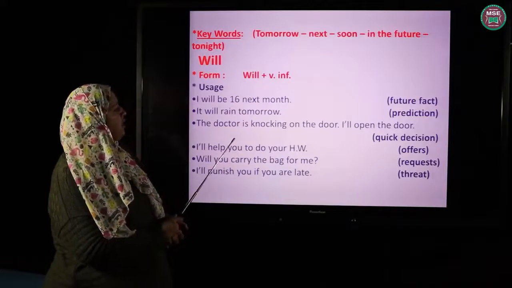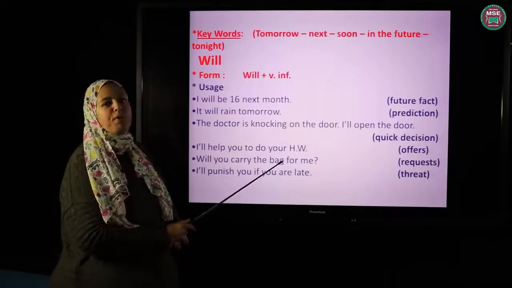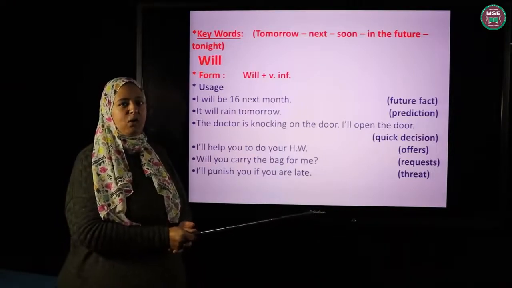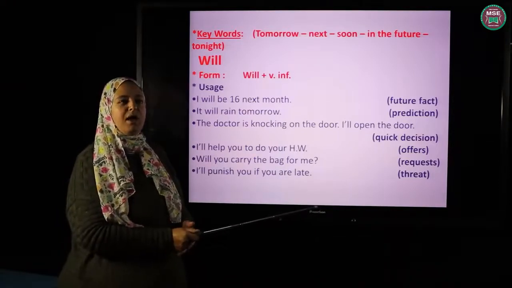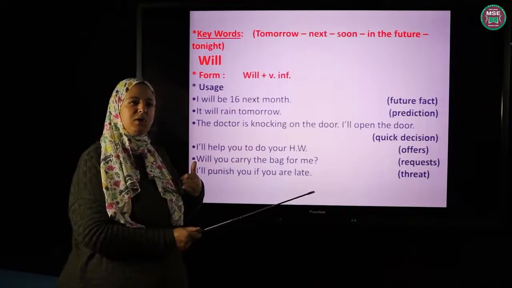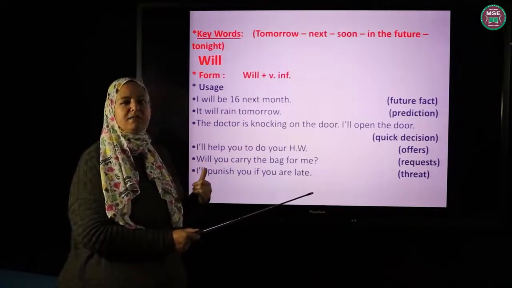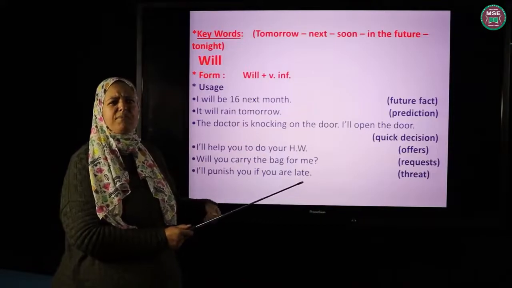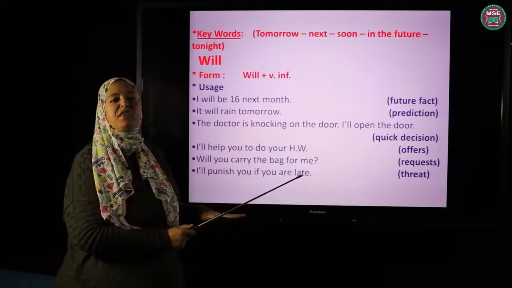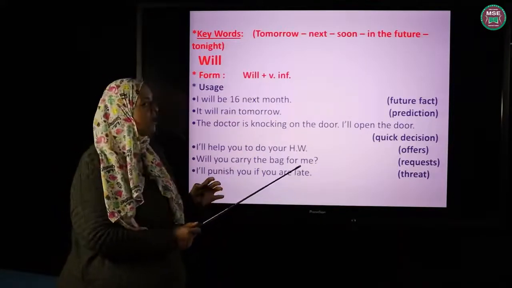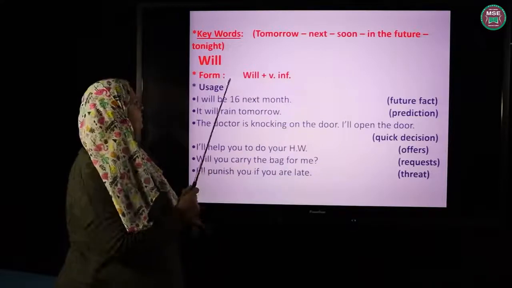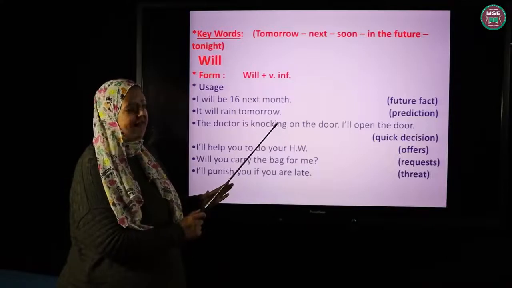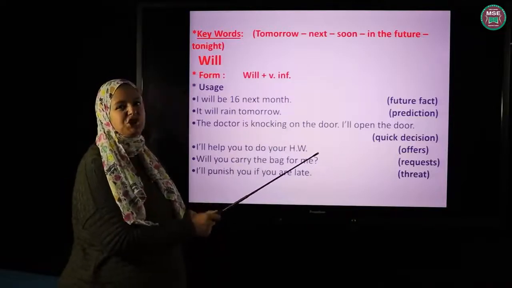The doctor is knocking on the door. I'll open the door. Something happened now, and I took a quick decision. I heard the bell ringing, so okay, wait, I'll get it. Someone is coming to my house holding lots of bags. Wait, I'll help you with them. This is a sudden decision. So I use will with future fact, with prediction without a proof or evidence, and with quick decisions, something I have decided just now.